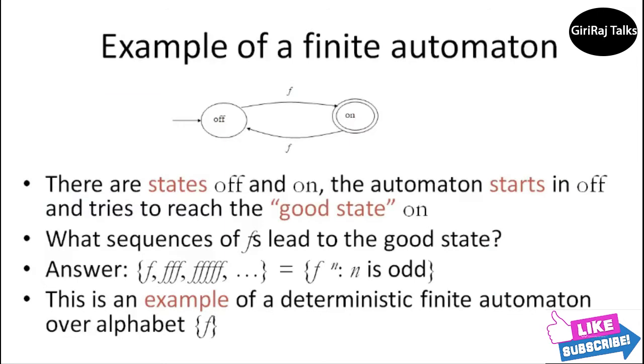Let us take one example. Using this example, you can easily understand what is a finite automaton. There are states off and on. The automaton starts in off and tries to reach the good state on. What sequences of F lead to the good state? In order to reach from the off state to the on state, how many inputs does it need? See, there is only one input, F input. It is passing from off state to on state. After passing one input, the on state is enabled. And to go back to off, you need two inputs. So this is one example of a finite automaton.